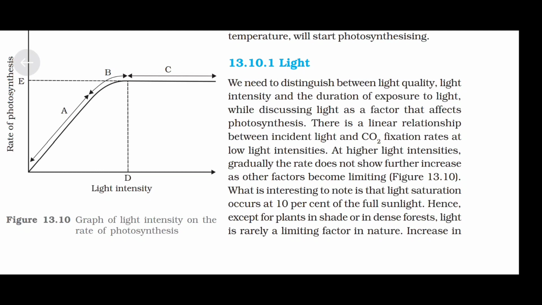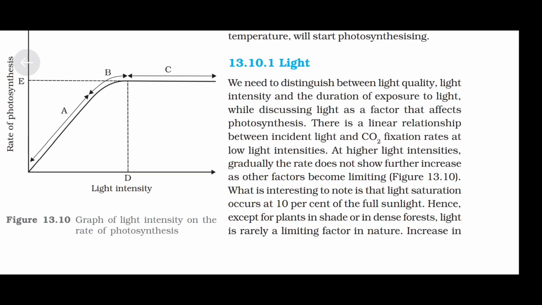Light. We need to distinguish between light quality, light intensity, and the duration of exposure to light while discussing light as a factor that affects photosynthesis. There is a linear relationship between incident light and carbon dioxide fixation rates at low light intensities. At higher light intensities, gradually the rate does not show further increase as other factors become limiting.